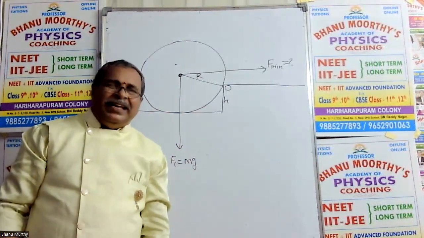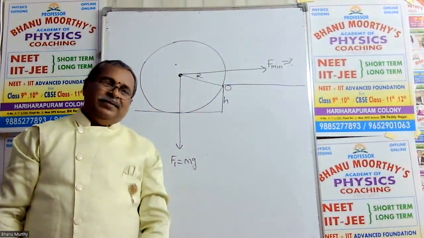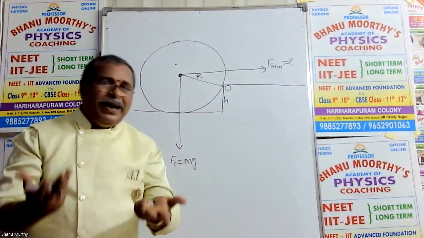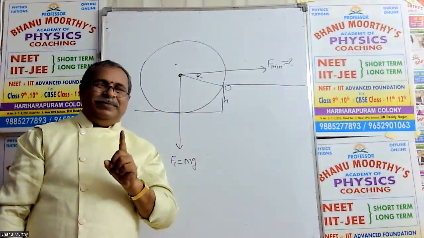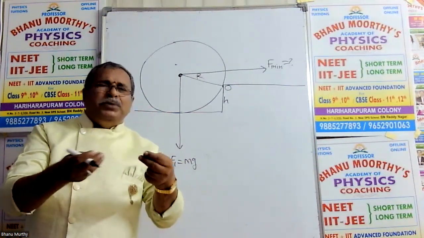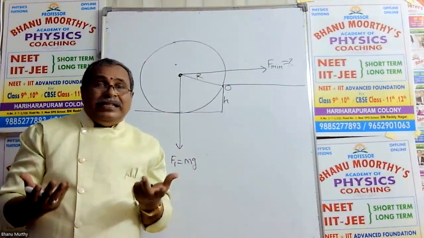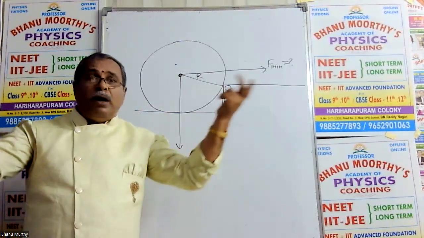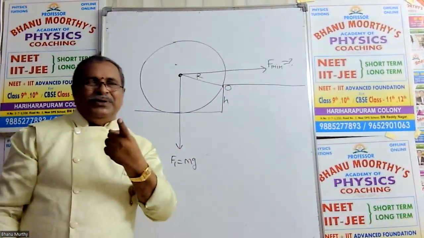If you understand the concepts, even 20 problems will satisfy you a lot. But without knowing the concepts, even 1,000 problems are a waste. That is my motto.